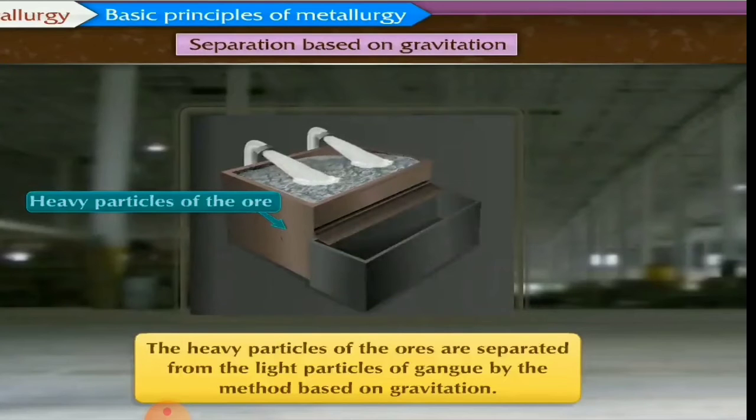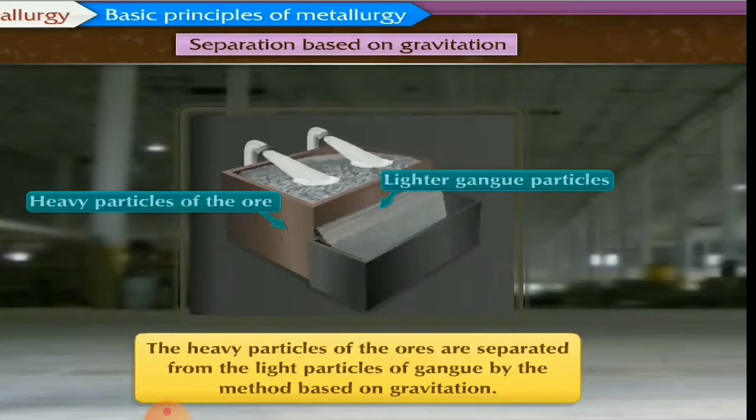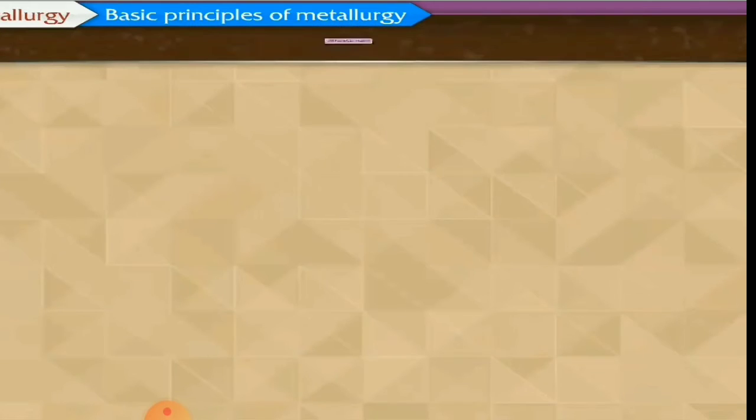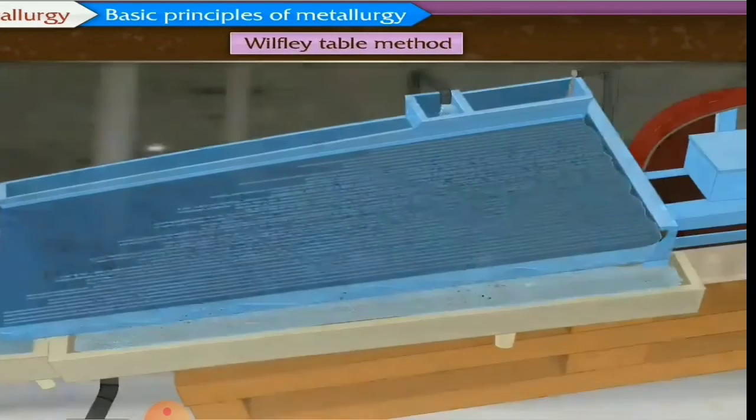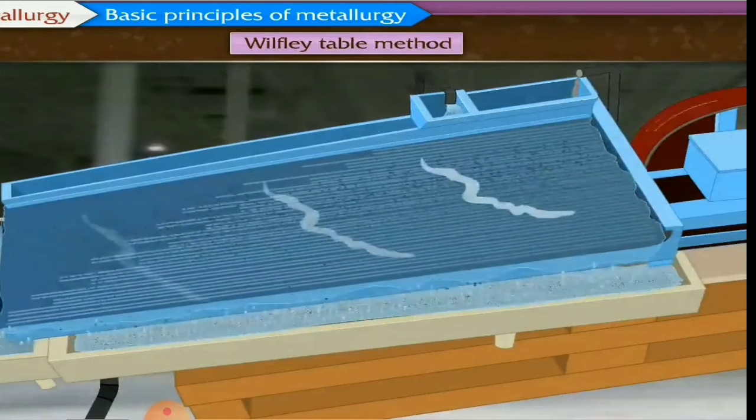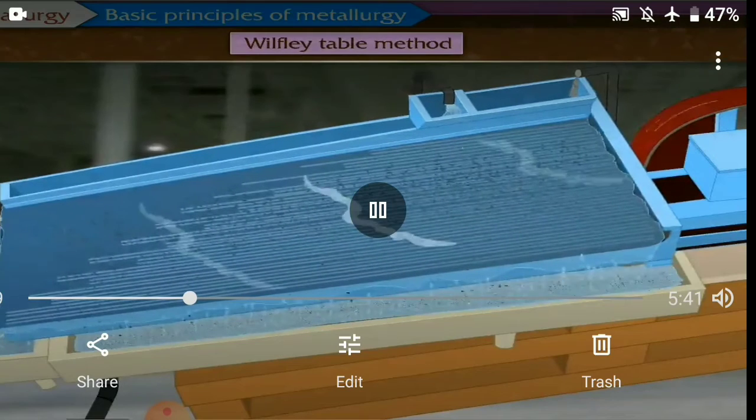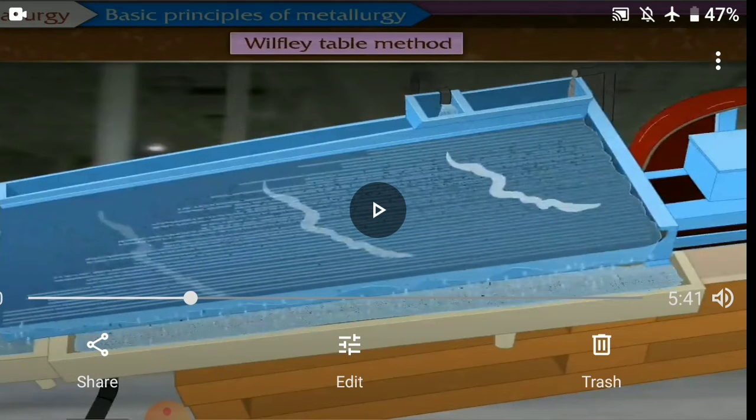The heavy particles of the ore and the lighter gangue particles can be easily separated, as ore is heavier and some gangue particles are lighter. The next method is the Wilfley table method. What is this table?